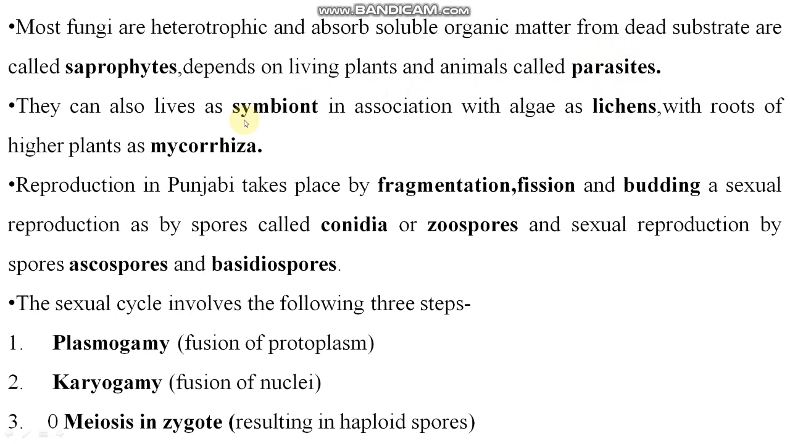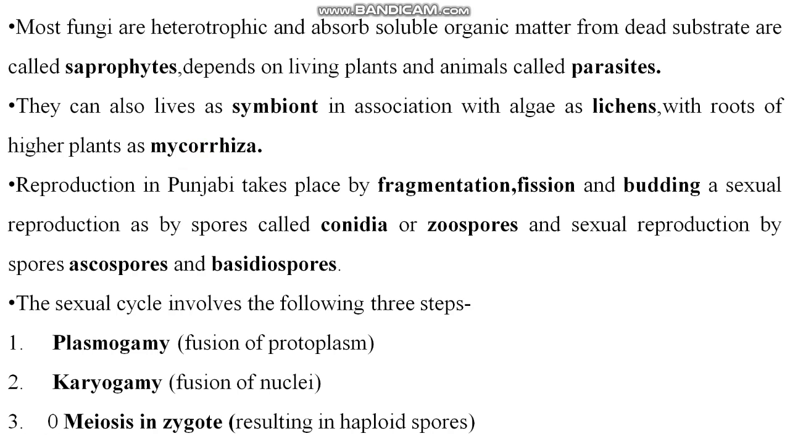So they can also live as symbiont in association with algae as lichen. Listen student, lichen is an association of algae and fungi. It is the symbiotic relationship of algae and fungi. This is called lichens. With roots of higher plants, it is called mycorrhiza. When fungi associate with roots of higher plants, this is called mycorrhiza, right?